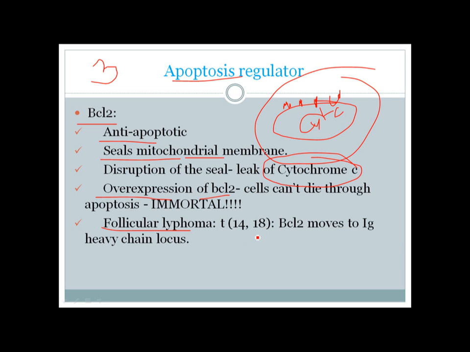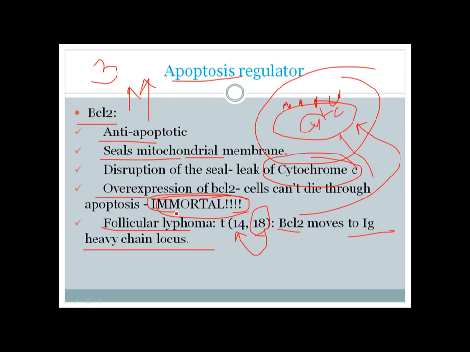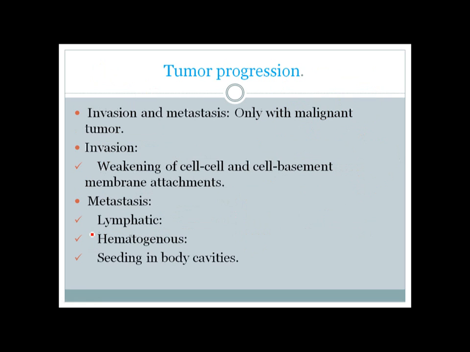What happens is BCL2 is present on chromosome 18, and here BCL2 comes to chromosome 14, close to the immunoglobulin heavy chain locus. And you know, the immunoglobulin heavy chain locus is a heavily transcribed, heavily expressed gene, and as BCL2 comes close to the immunoglobulin heavy chain gene, it will also be expressed more. So the mitochondrial membrane will be more stable and the cell won't die, so the cells will be immortal. If you express BCL2 more, the cells won't die and they will form a mass, such as follicular lymphoma.